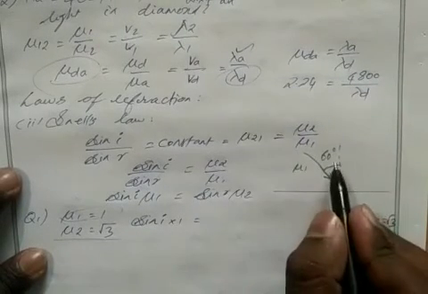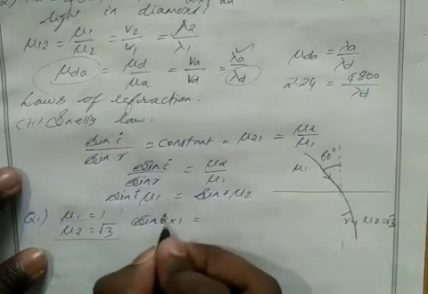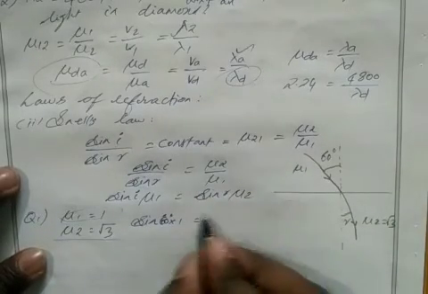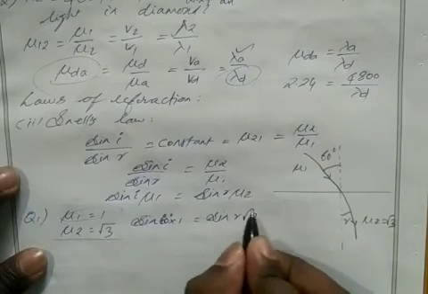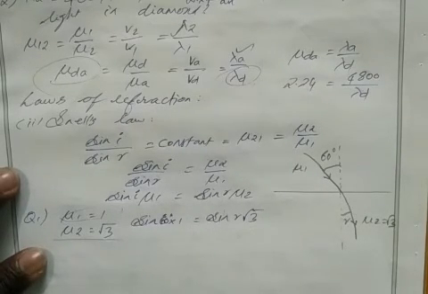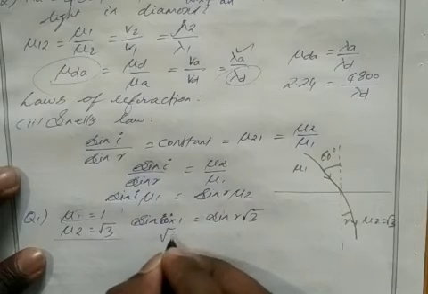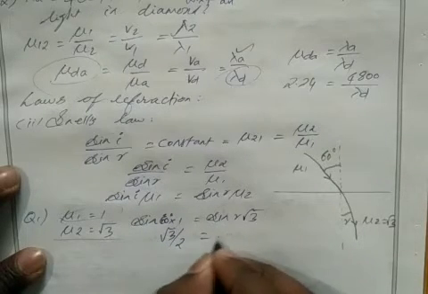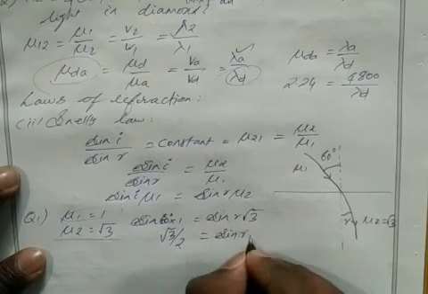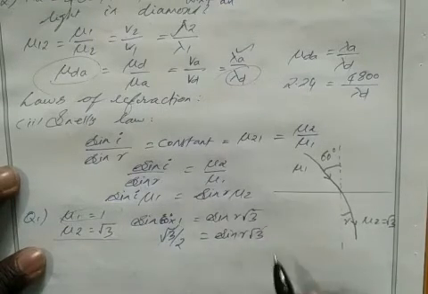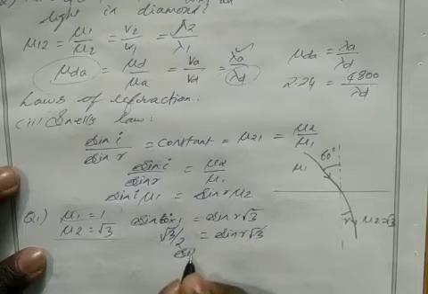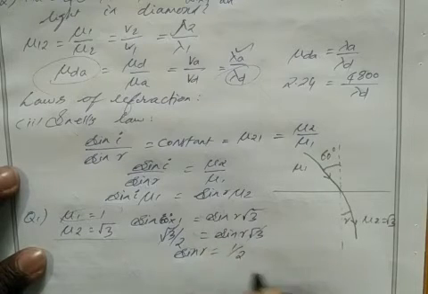Sine i is also given. Angle of incidence is 60 degrees. Then sine r mu 2. Mu 2 is root 3. Clear? The value of sine 60 is root 3 by 2, equal to sine r root 3. So root 3 gets cancelled. Then sine r equals 1 by 2.